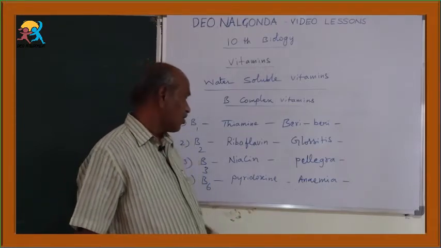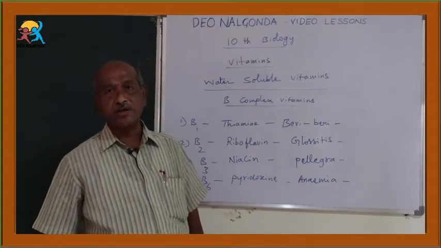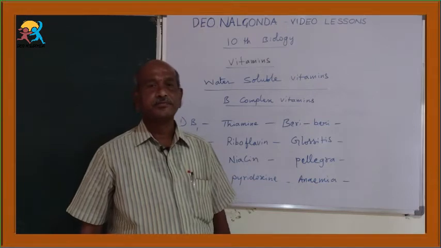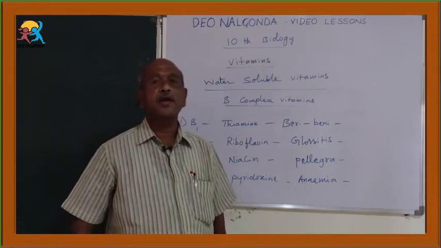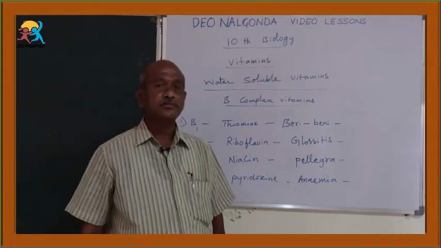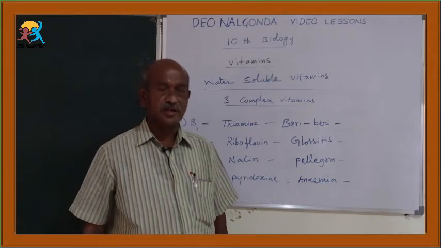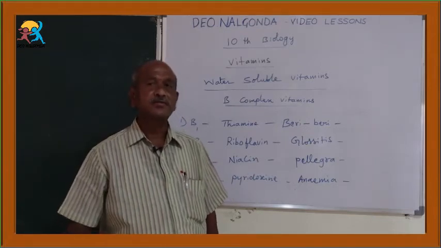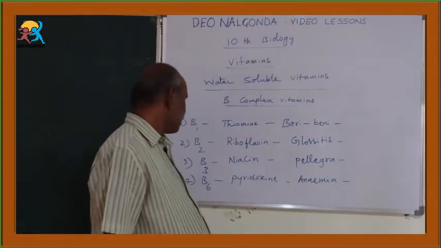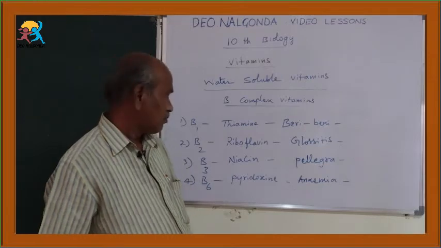So, B6 is called pyridoxine. Deficiency causes the anemia. Characters are higher irritability, nausea, which means vomiting sensation, vomitings, etc. These are the characters of this anemia.